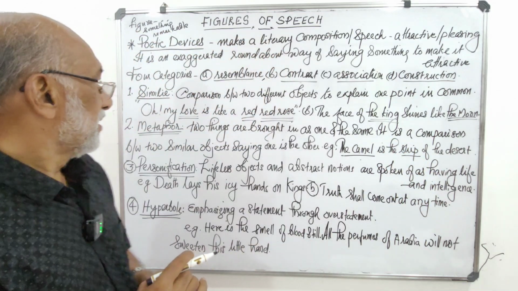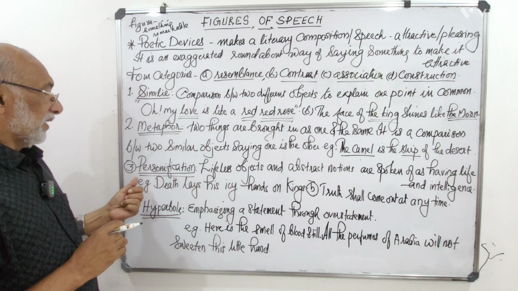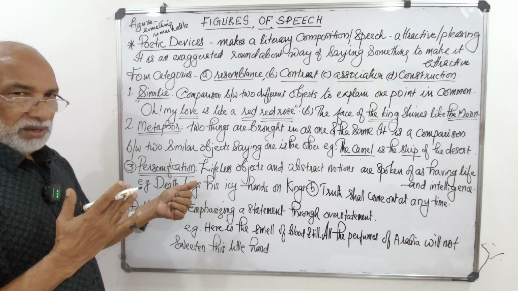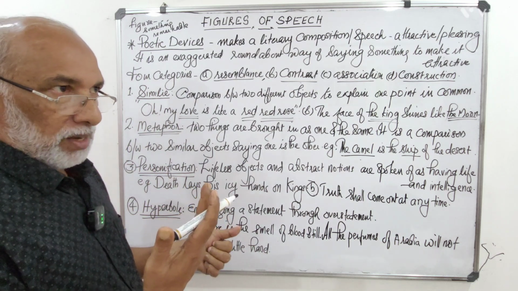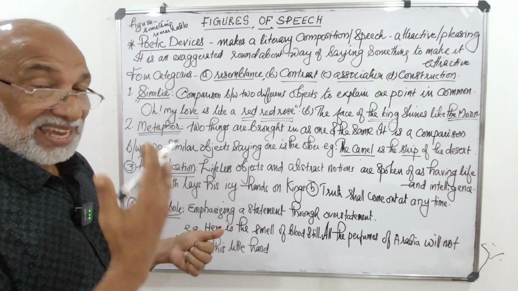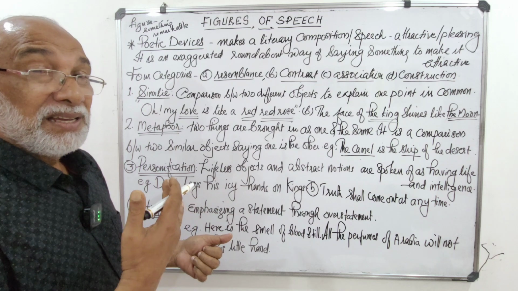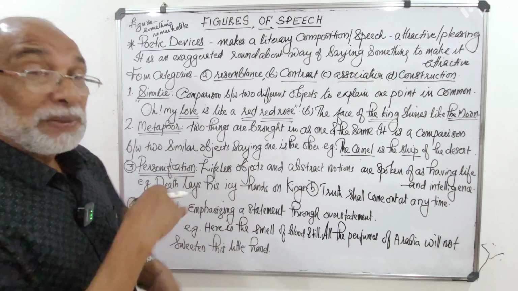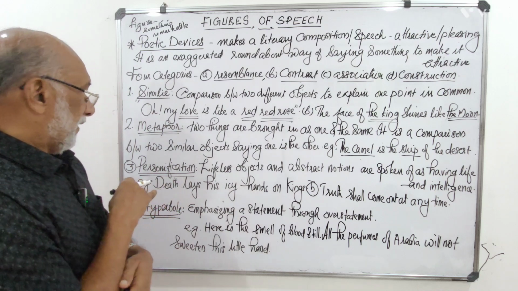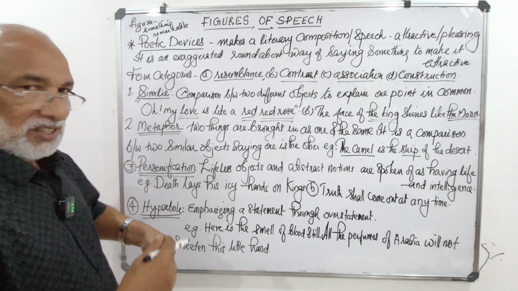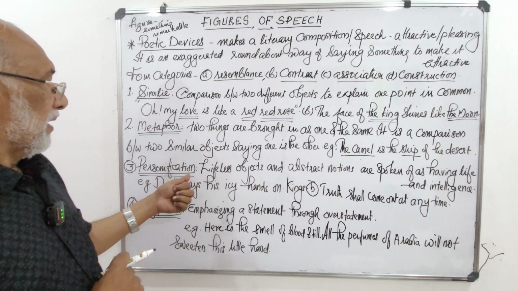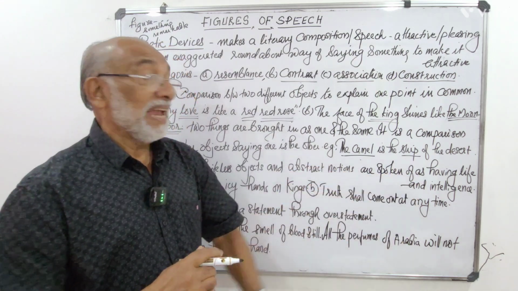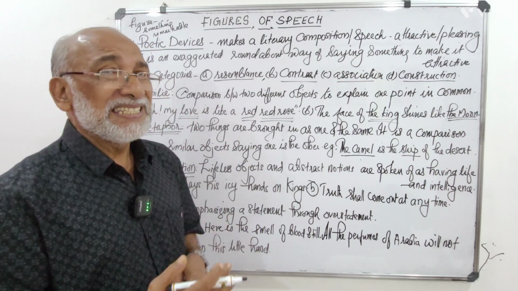Okay, that's it. Then coming to the third one, personification. That means we try to make some abstract notions, ideas like persons. We try to present them in the place of persons, okay, like human beings with flesh and blood. Lifeless objects and abstract notions are spoken of as having life and intelligence.